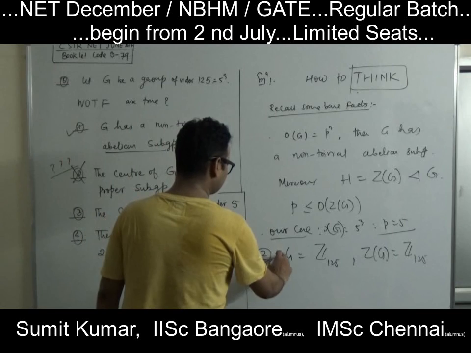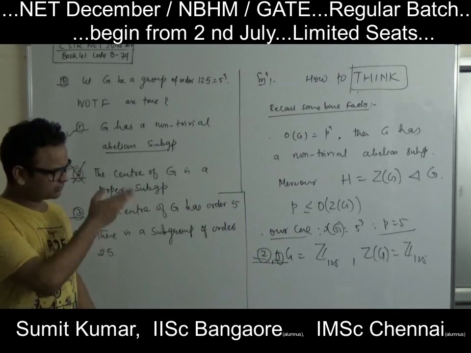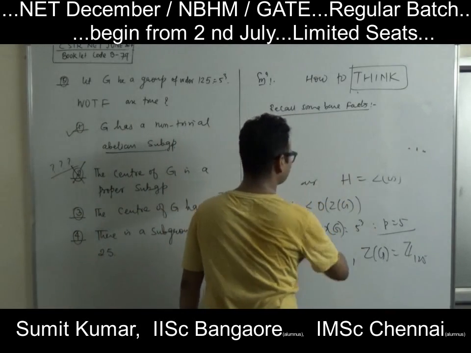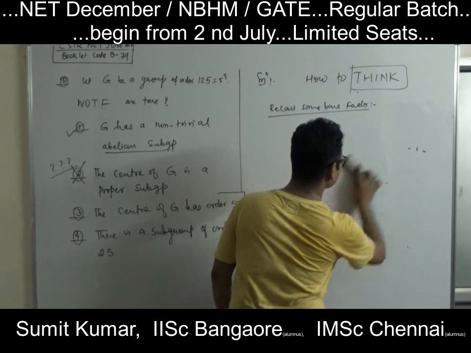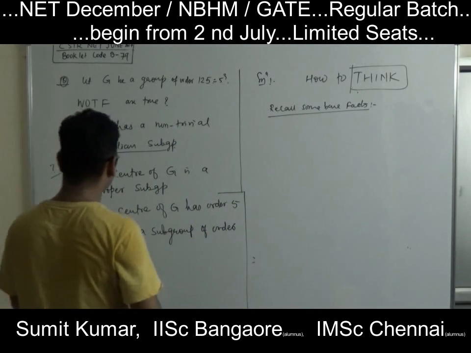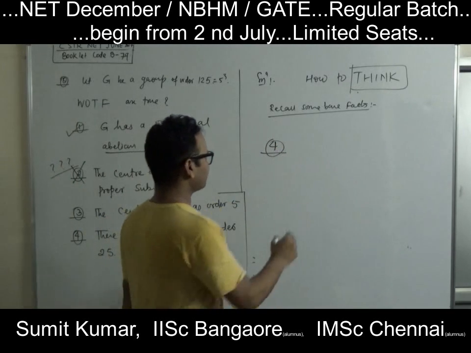So the second and third, take these as options. Consider an abelian group. So I took the cyclic group, right? The cyclic group will do the job. Okay. Let's come to the fourth option. What does the fourth option say? The fourth option says there exists a subgroup of order 25. That's also not true. So look at the group.